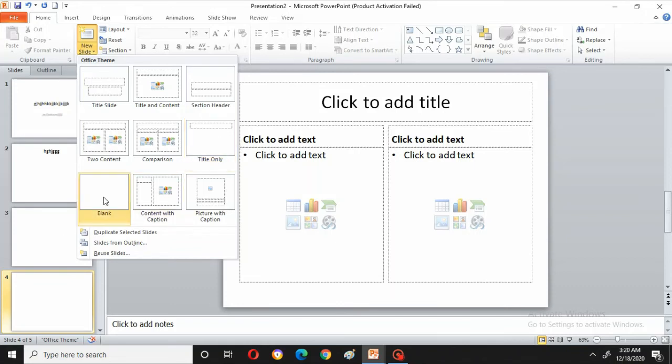Now this is the blank slide. What is the purpose of the blank slide? Whatever you want you can add to it. There is no limit. It's unlimited. However many you want you can add to it. So that is called the blank slide.